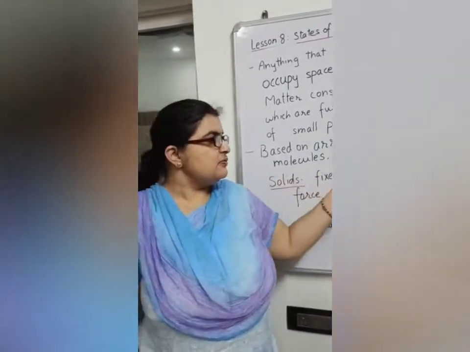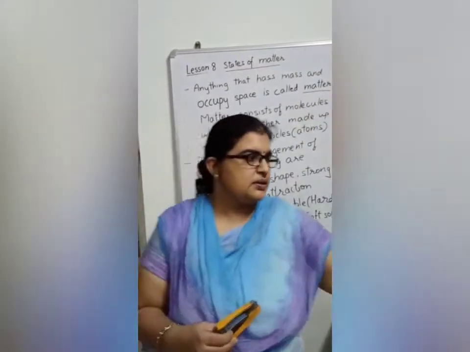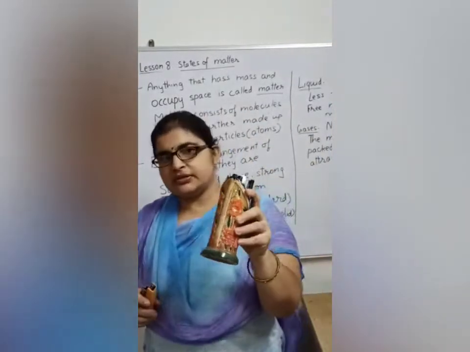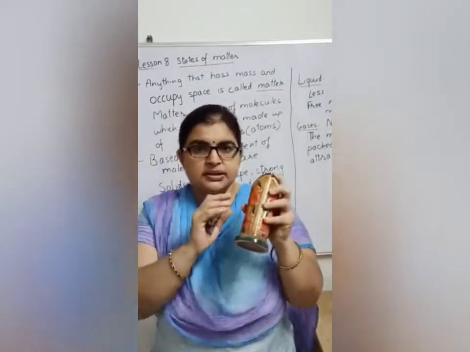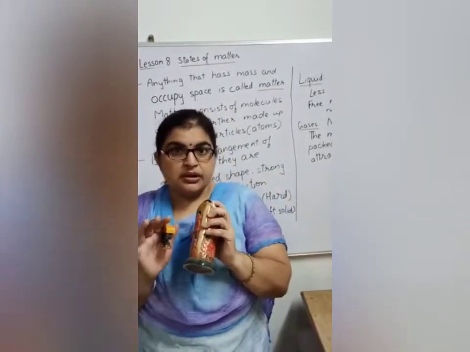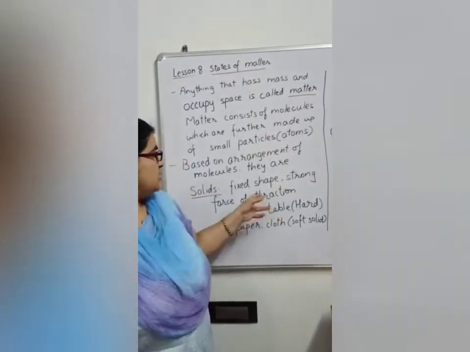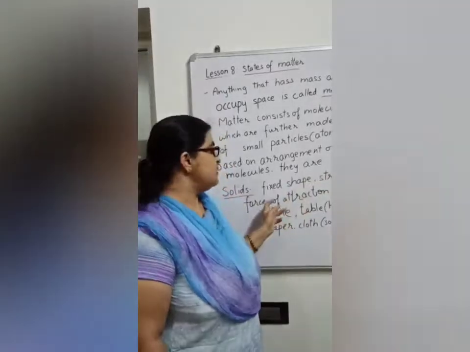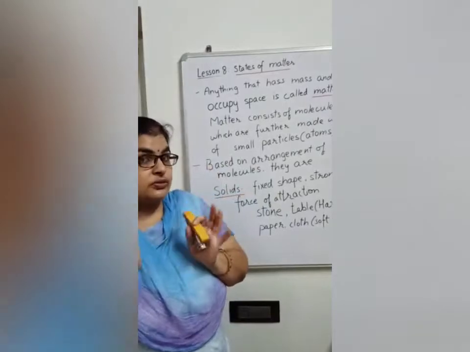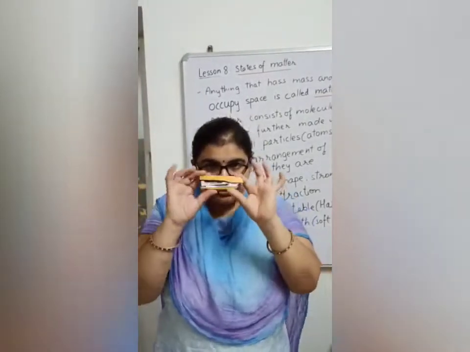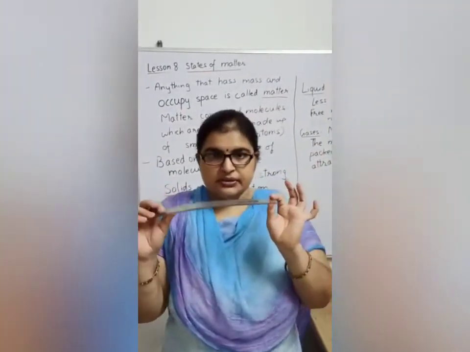Solids have a fixed shape, that is, this stapler is a solid one. Fine. This pen stand is also a solid one. Whether I take it or throw it or move it from this place to that place, the shape will remain the same. Why will the shape remain the same? Because the molecules have strong forces of attraction between them. So molecules have strong forces, that is, they are attached to each other. In the scale they are attached to each other.